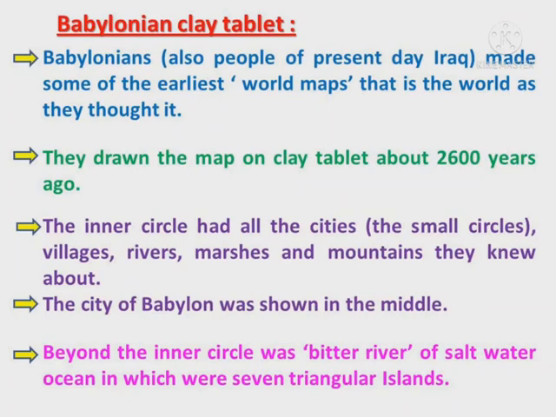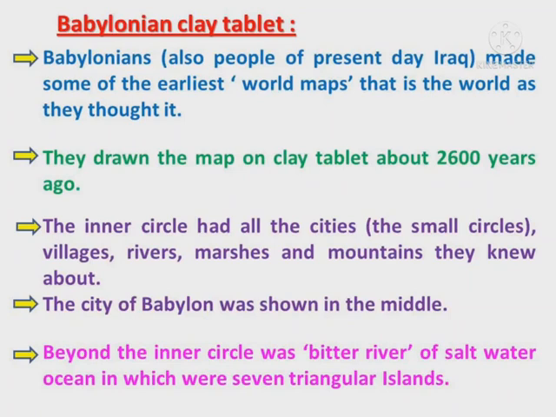The inner circle had all the cities, the small circles, villages, rivers, marshes, and mountains they knew about. The city of Babylon was shown in the middle. Behind the inner circle was a bitter river of salt water ocean, in which were 7 triangular islands.